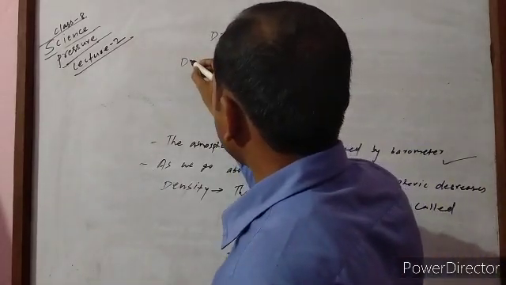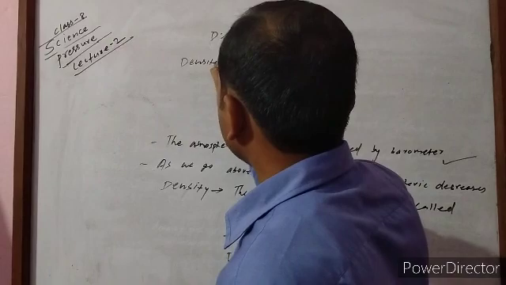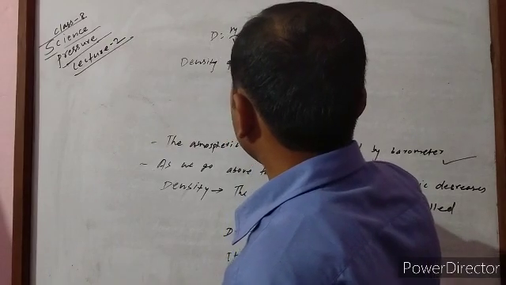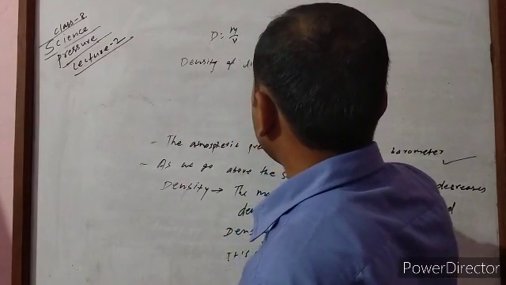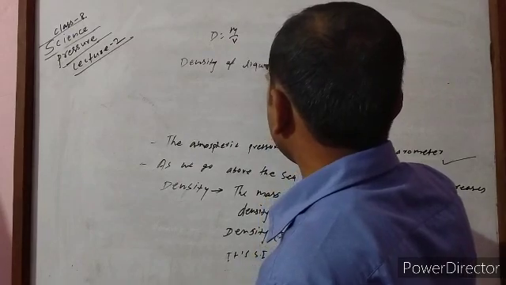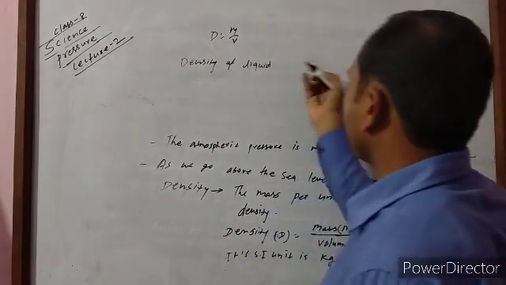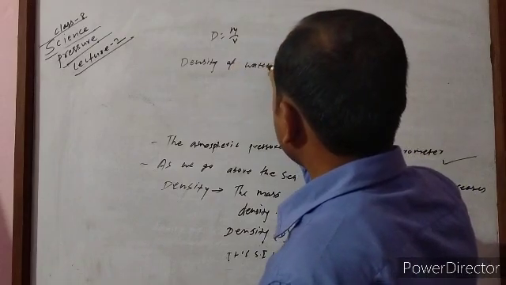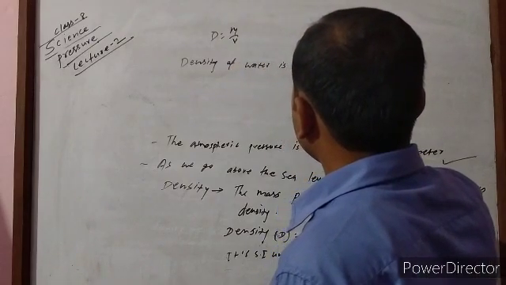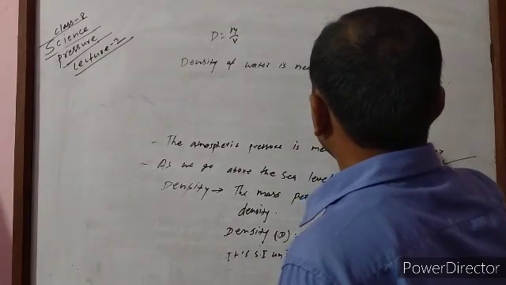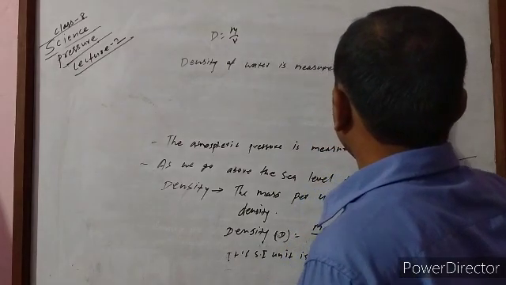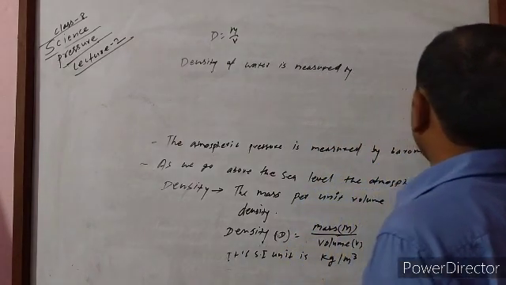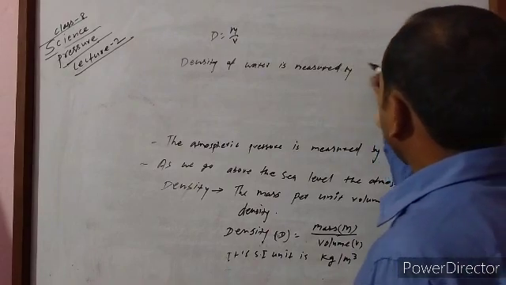Another, density of liquid, density of water we can write also, is measured by a hydrometer.